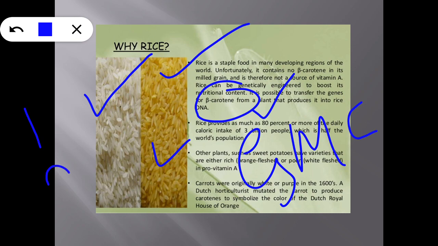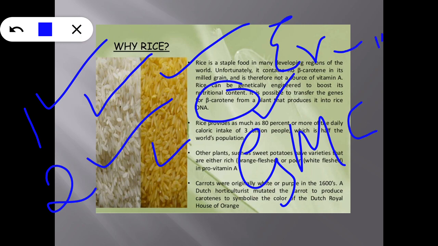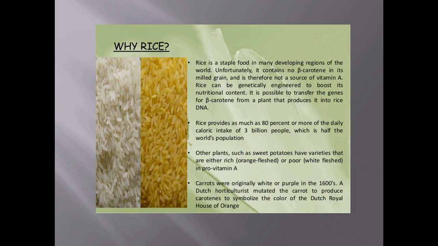Here two genes are used: one gene from a plant, the daffodil plant, and another gene isolated from a soil bacterium called Erwinia. These two genes are then introduced into the DNA of the rice. That is why this rice is called the genetically modified rice.